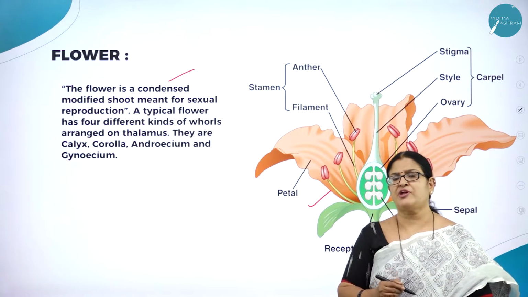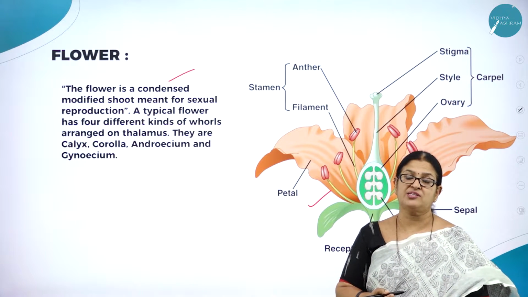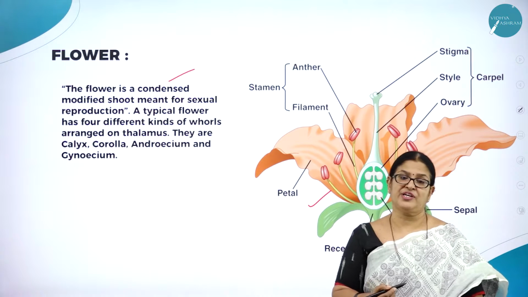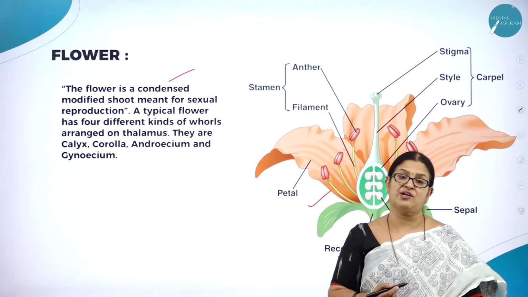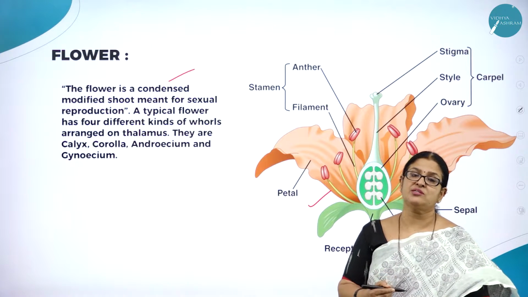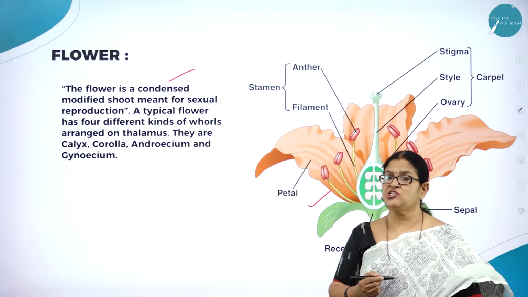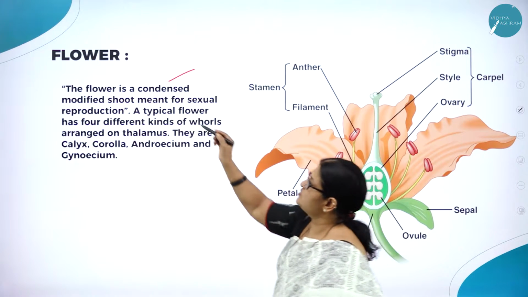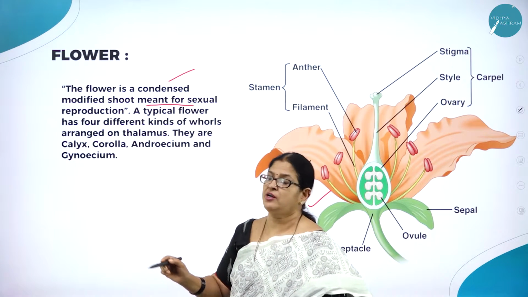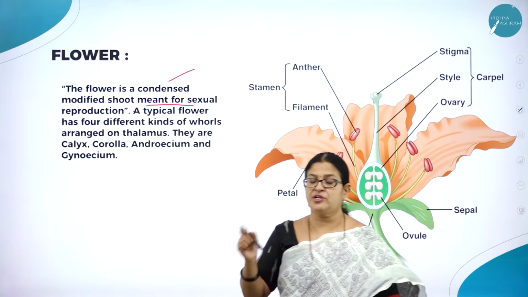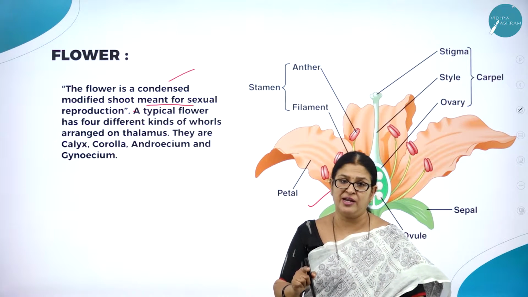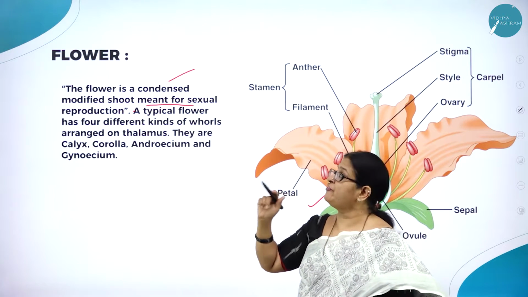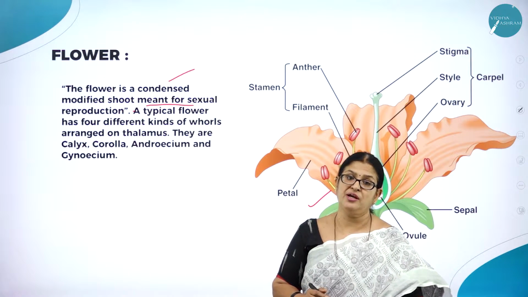And I think we come across a variety of flowers and multicolored flowers. And as you know, the insects get attracted towards these beautiful flowers because of their attractive color and the sweet fluid of a flower called nectar. Now let us see what is this flower. Hope you remember in the previous session I explained what is a flower. Flower is nothing but a condensed, modified shoot meant for sexual reproduction. So what is a flower? If a definition is asked for a flower, how do we define it? A flower is a condensed and modified shoot meant for sexual reproduction.